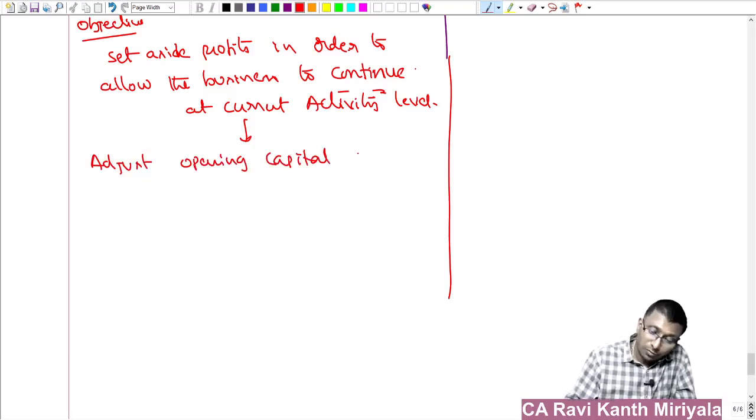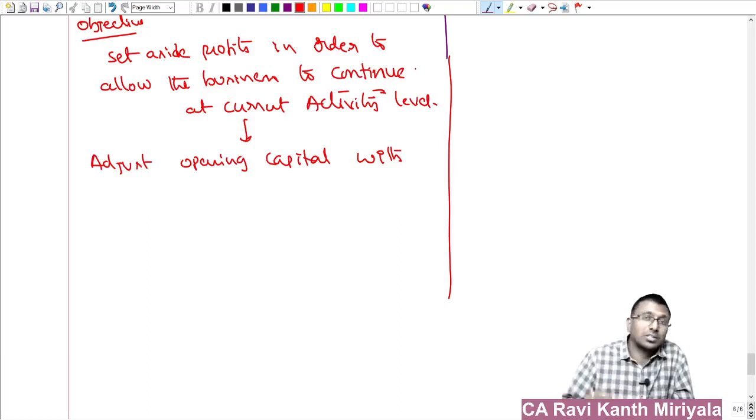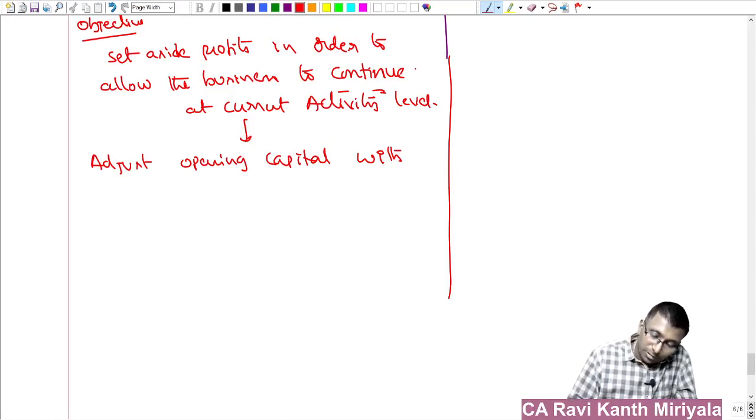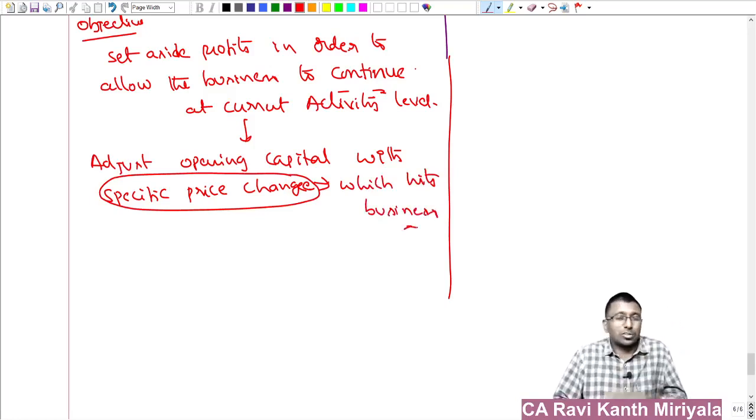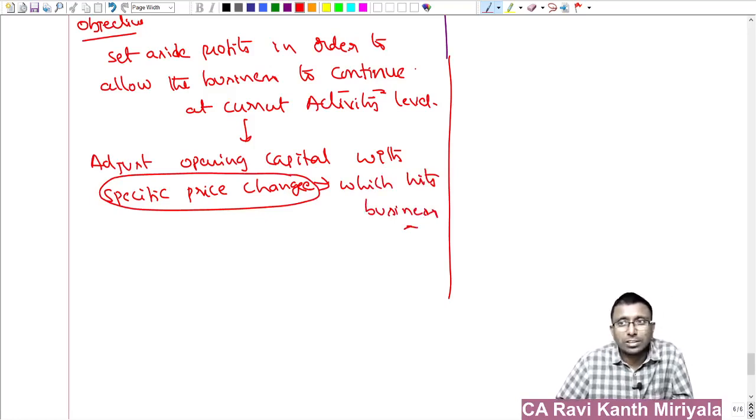Adjust opening capital with, this is the point, this is the word where it differs from the next, financial capital maintenance, right? Opening capital with what? Specific price change, right? Specific price change which actually hits the business. See, this is too much subjective, and it is based on professional judgment.